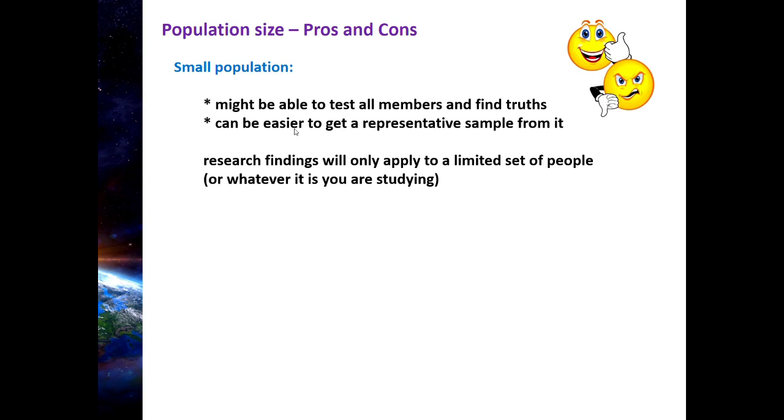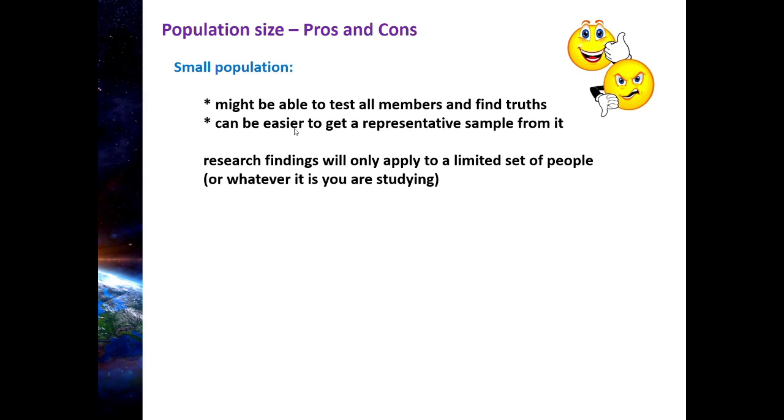So if your population is very narrowly defined, the results of your study will only apply to that very small population. Now, it might apply to others, but you don't know that because you can only make conclusions based on the population that you defined.